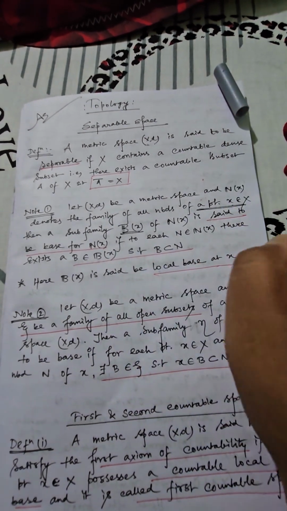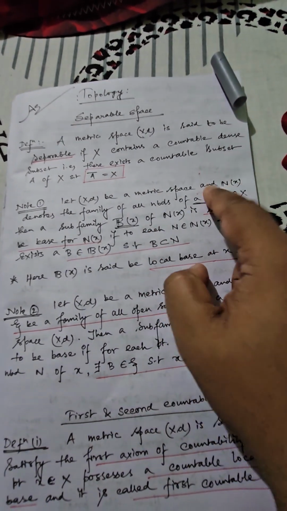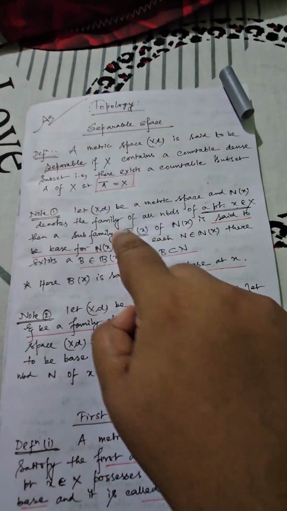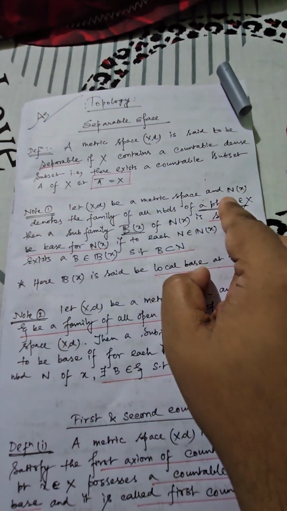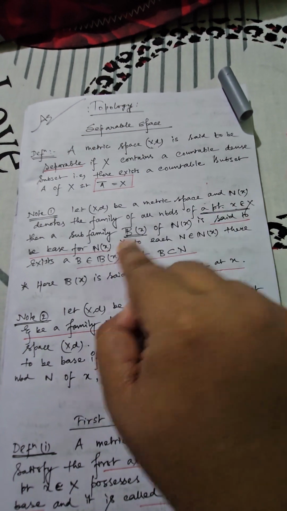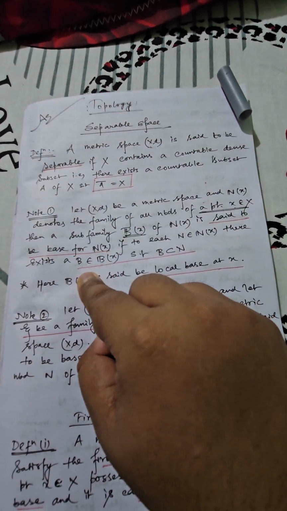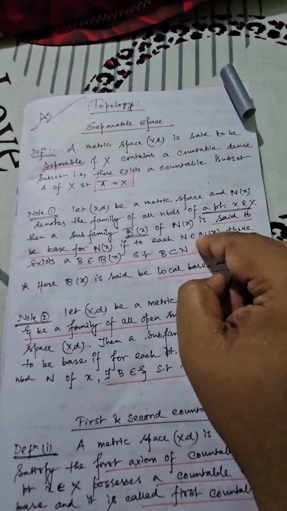Correspondingly the condition is what? For every member of Nx you must have a member of Bx, such that if you say the member of Nx is capital N, and the member of Bx is capital B, then B must be a subset of N.